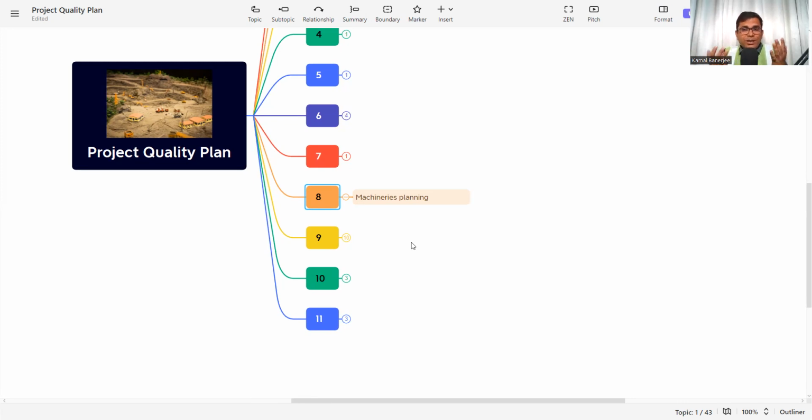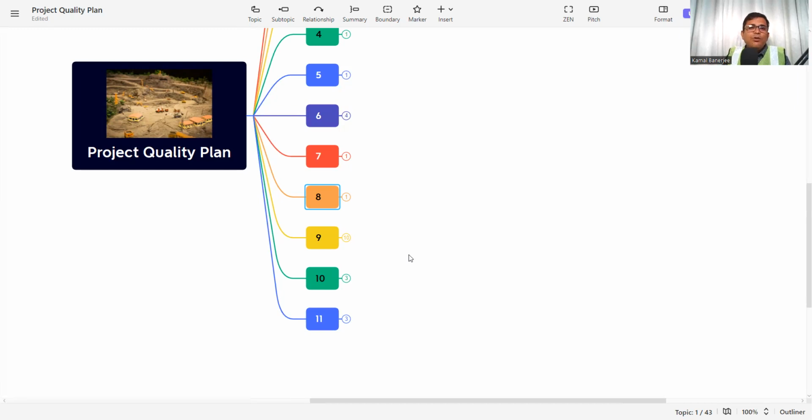So the client or the customer will see this is their machinery plan, and this is in line with their main workflow. So they will be confident that the project will be finished within the desired time. Now we have discussed machinery, material, manpower, and money to deliver the project.